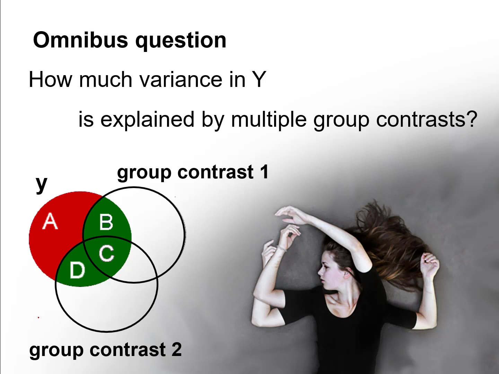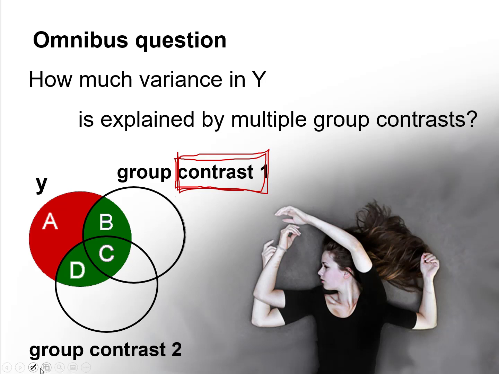And we're going to do a very similar thing here, except now we're going to be talking about contrasts. And I just defined what a contrast was. It's where we make a comparison between 2 groups. And if I just had 2 groups, when I make a simple contrast, we can ask the question, how much variance in an outcome variable y is explained by that contrast, by the difference between those 2 groups?